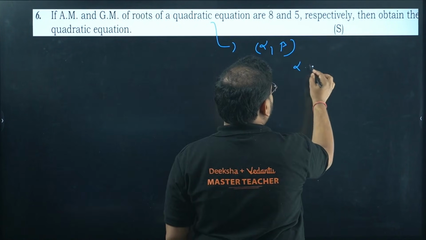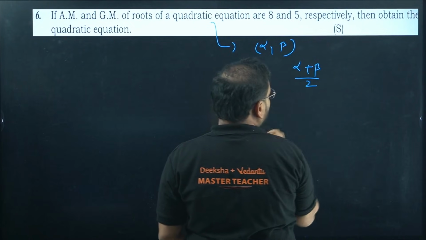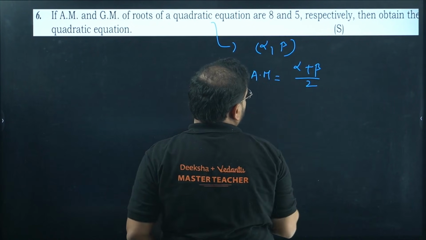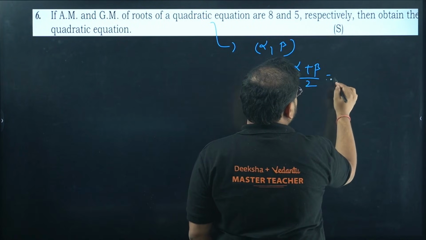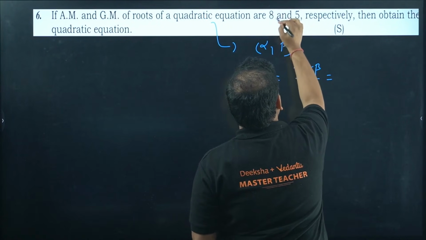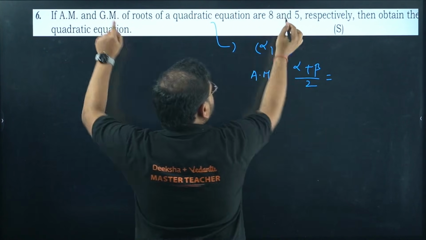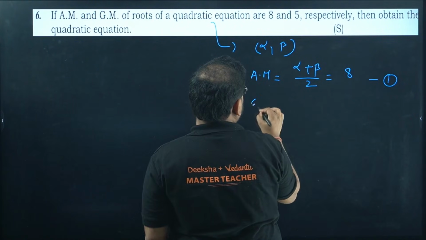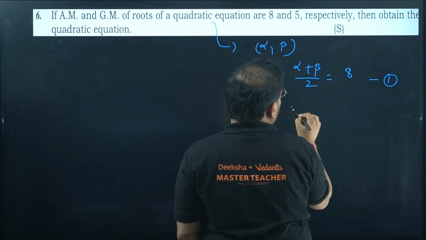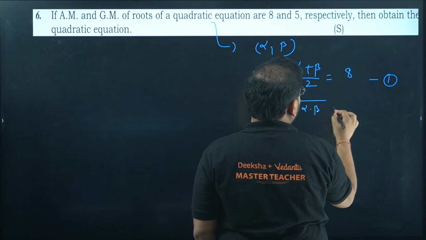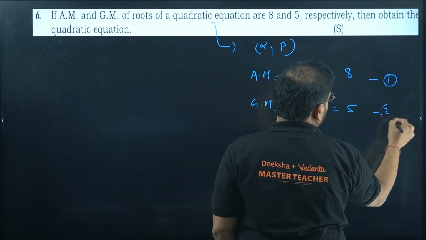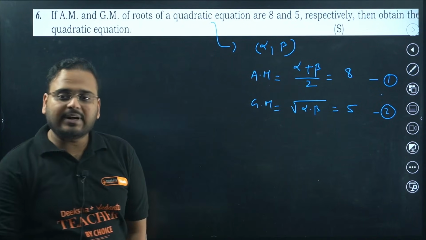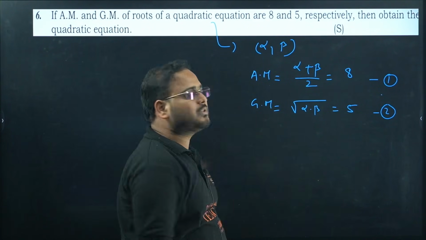AM is given by (alpha plus beta) by 2. This is nothing but my arithmetic mean. AM is given as 8 and GM is 5. So (alpha plus beta) by 2 is 8, equation number 1. And GM will be given by root of alpha into beta. This is 5, equation number 2.